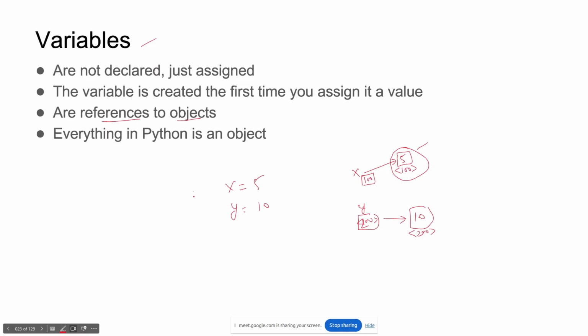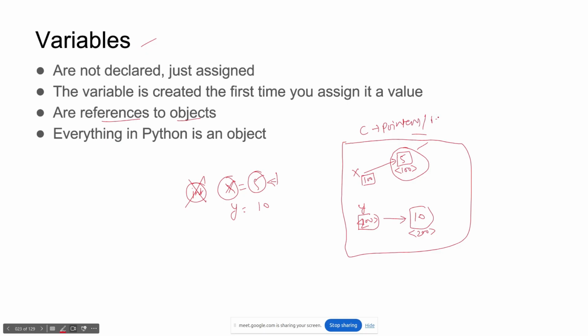And also I'm not defining whether it is int or something. I'm not defining this. It will automatically identify it, right? How? I will show you that also. So a variable is a place which holds a value, right? This reference concept is coming from C and C++. In C we have pointers, pointers and references, right? This concept of reference is coming from there.